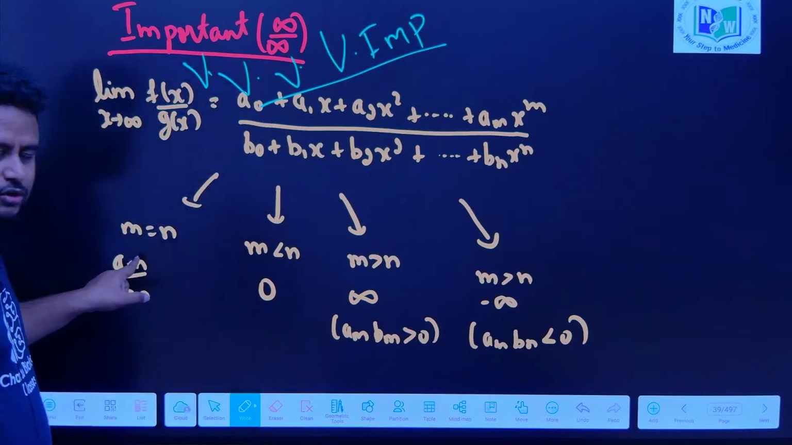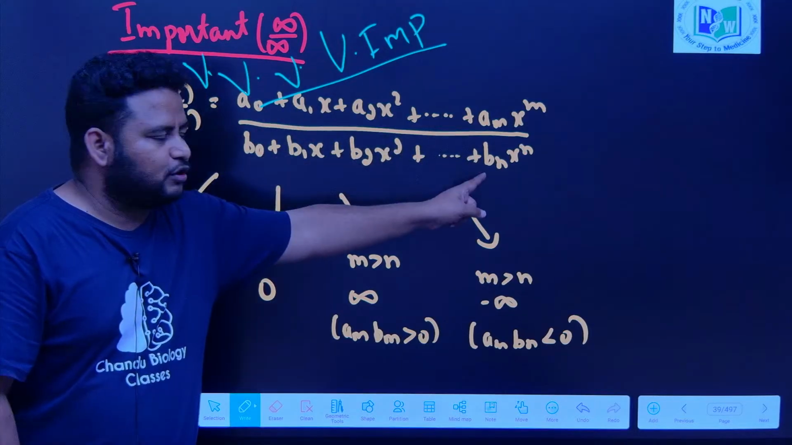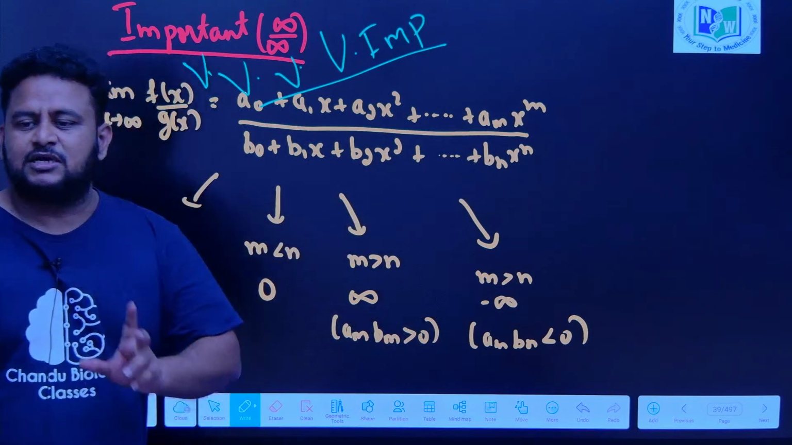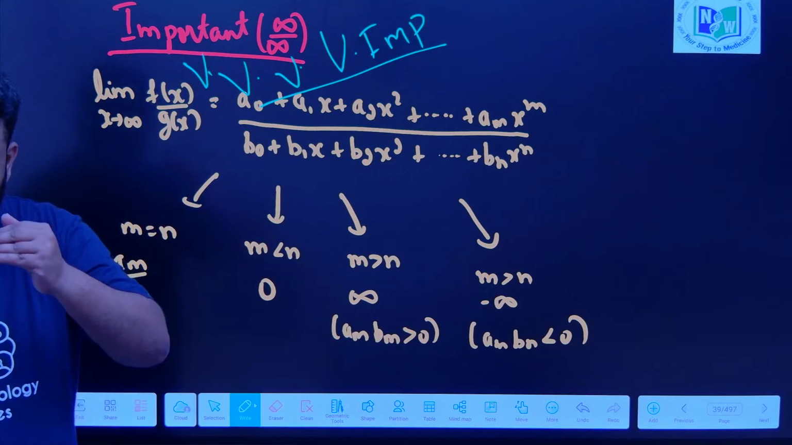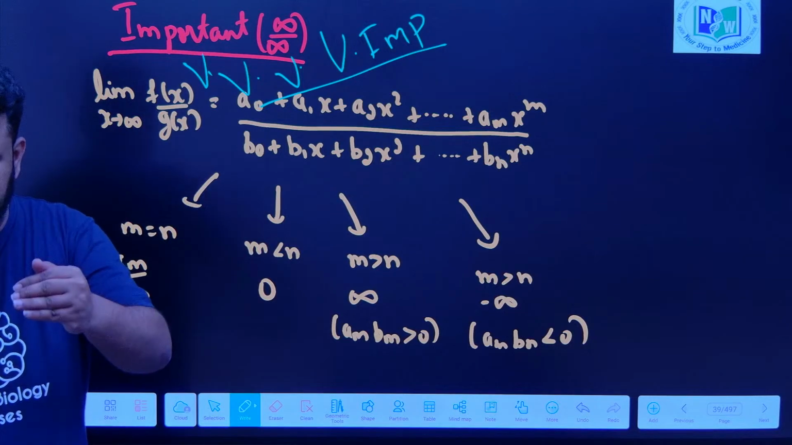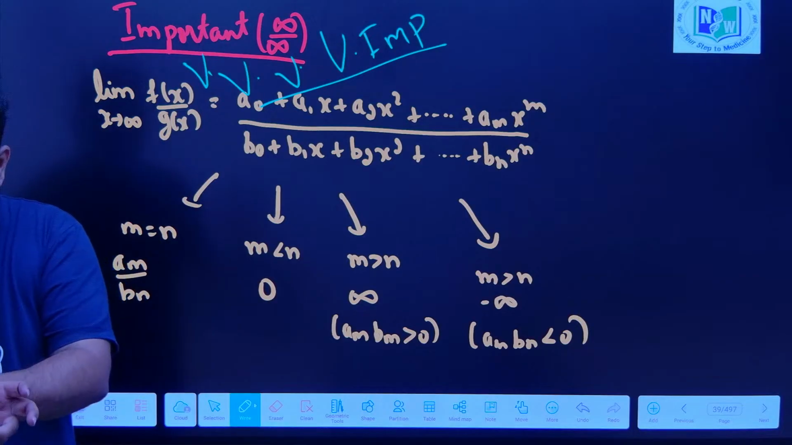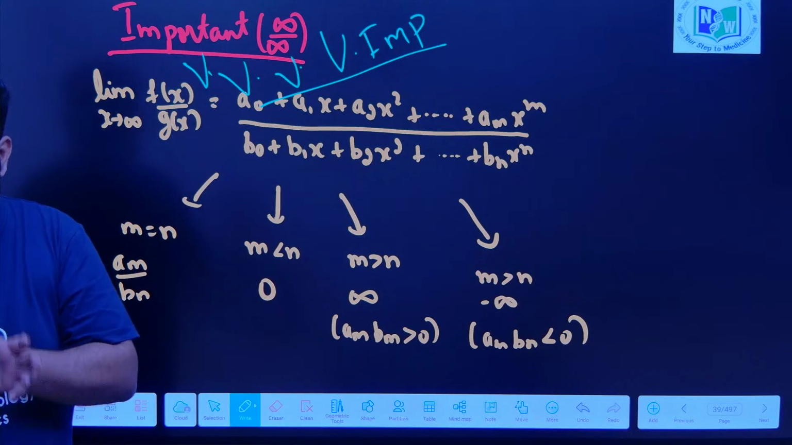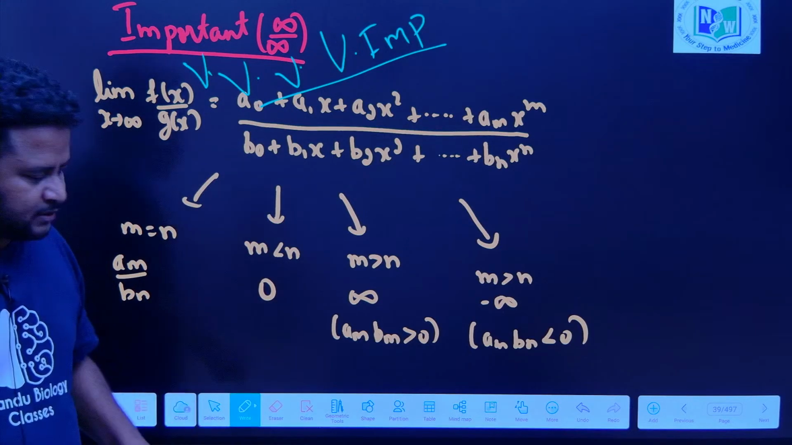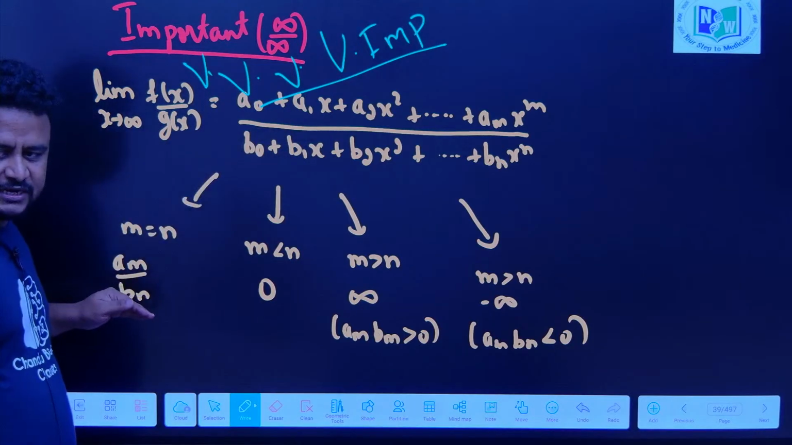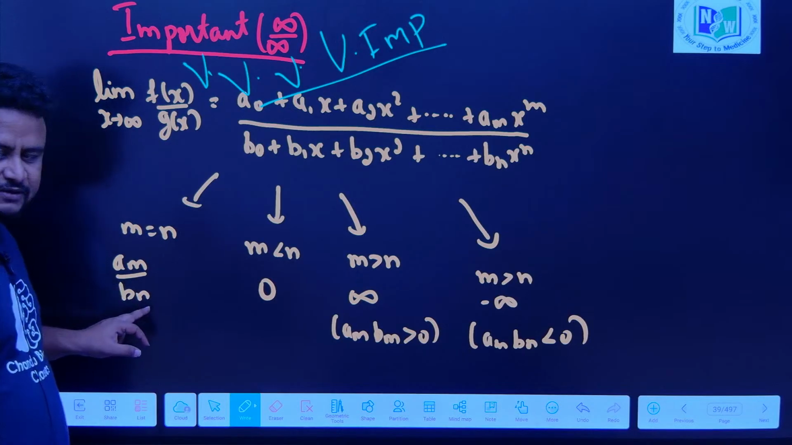That is, if m is equal to n, the limit of that question will be the coefficient of x to the power of m in the numerator by the coefficient of x to the power of m in the denominator. That is, the coefficient of the highest powers. The degree is determined by the highest power, the highest power of numerator and highest power of denominator. That will be the answer when m is equal to n. When the degree of numerator and denominator are the same, then it is the coefficient of the highest power of numerator divided by the coefficient of the highest power of denominator. That is, a to the power of m divided by b to the power of m.